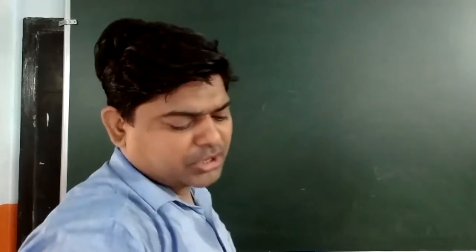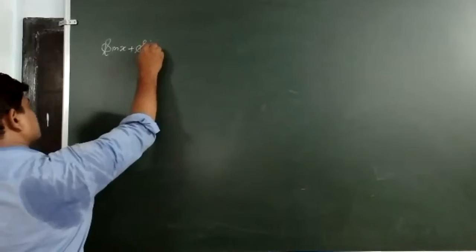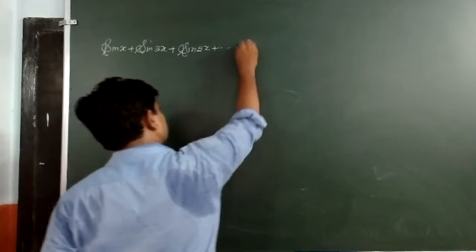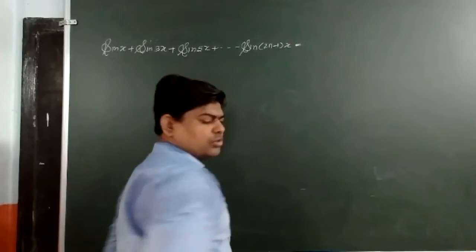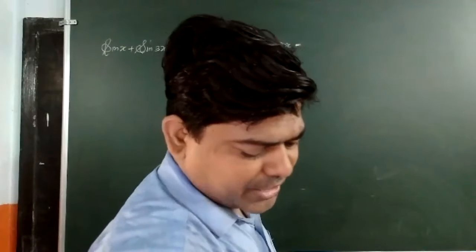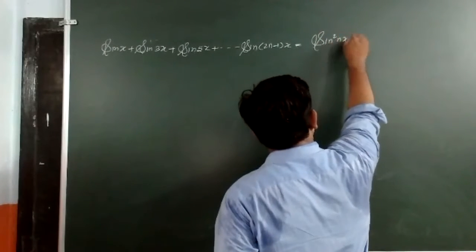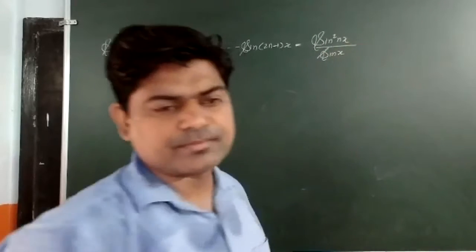X is not a multiple of pi, and then it is written sin x plus sin 3x plus sin 5x plus dot dot dot plus sin (2n minus 1)x is equal to, we have to prove that, sin square nx upon sin x.